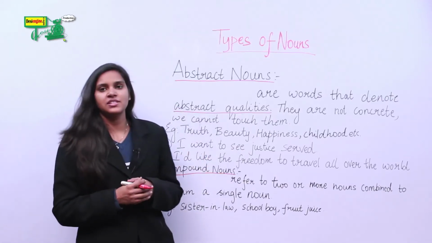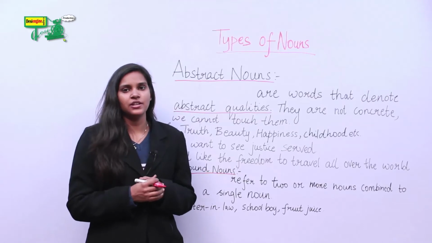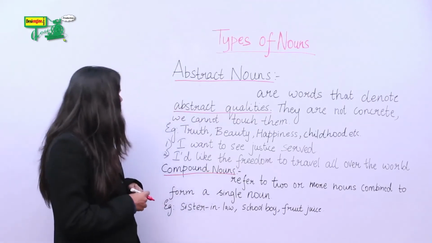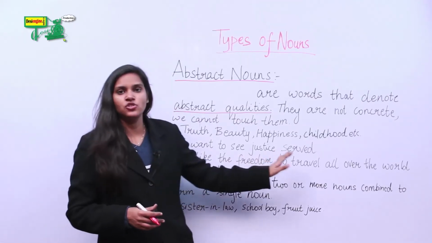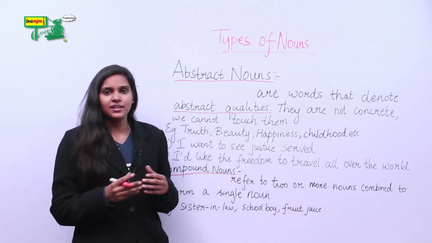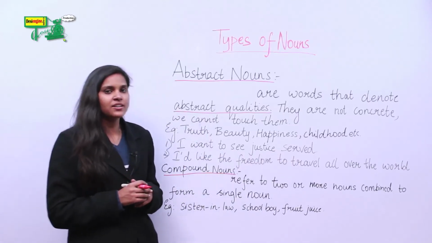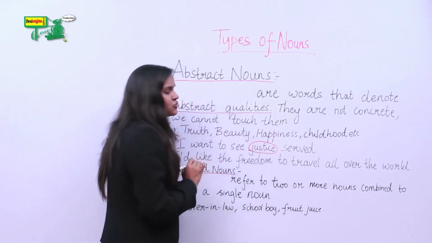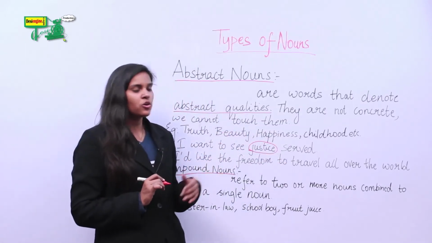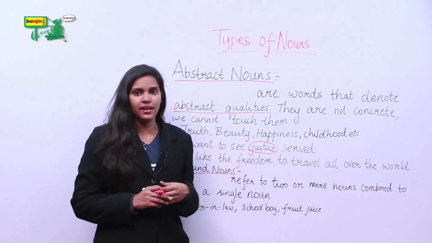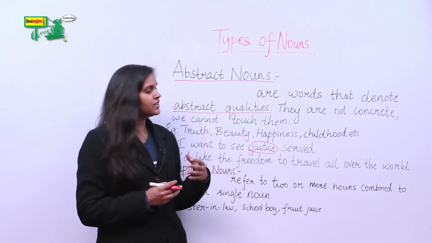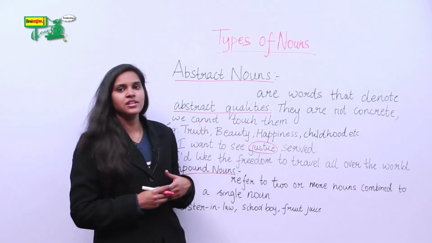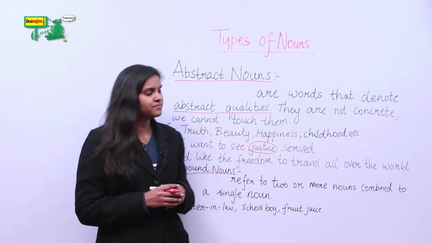Let's take a few sentences where we will try to find out the abstract nouns. I want to see justice served. In this sentence, our abstract noun is justice, because this is not a concrete thing that we can hold. It is just an abstract quality.